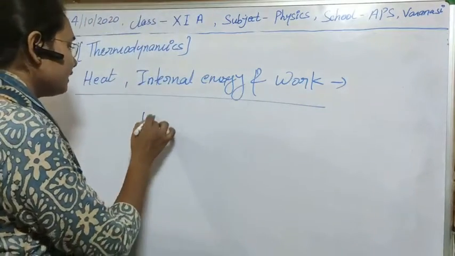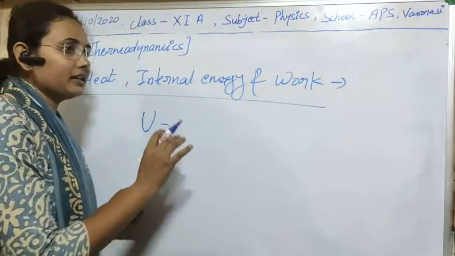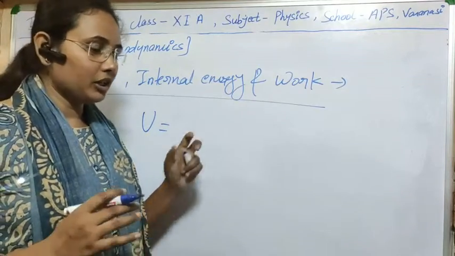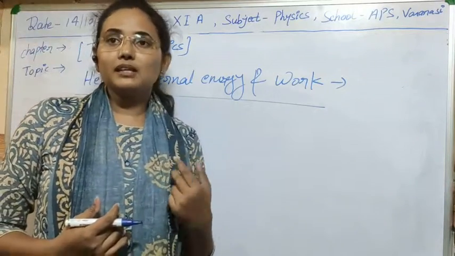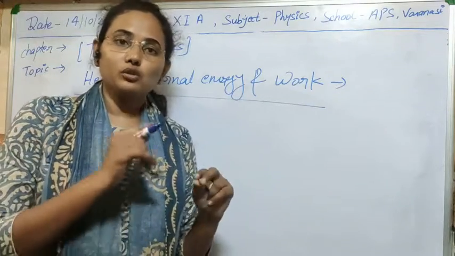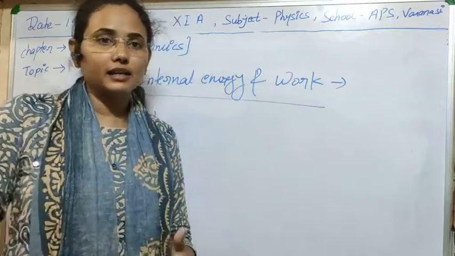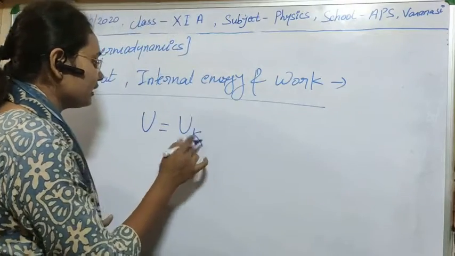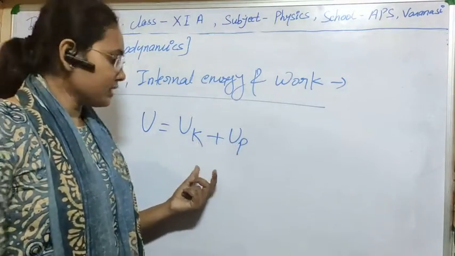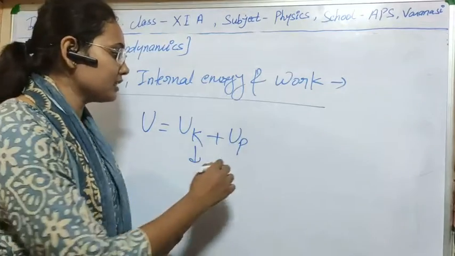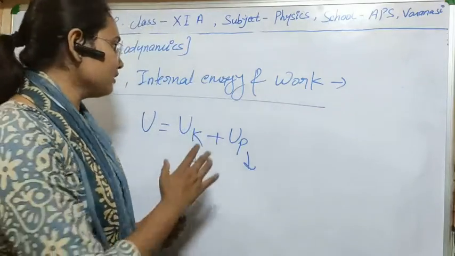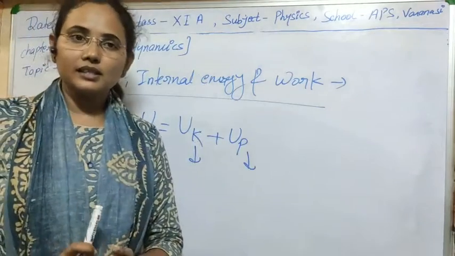Then if we have to derive the total internal energy, suppose the molecules have both types of motion, like in a real gas. Means if molecules are in motion and their speed is not very high, then definitely they will carry some kinetic energy with them, and also due to their rotation they will carry some potential energy. So we can write that the total internal energy is the sum of kinetic energy and potential energy. The kinetic part arises due to molecular motion, and the potential part arises due to orientation of molecules. So I think the concept of internal energy is clear to you.